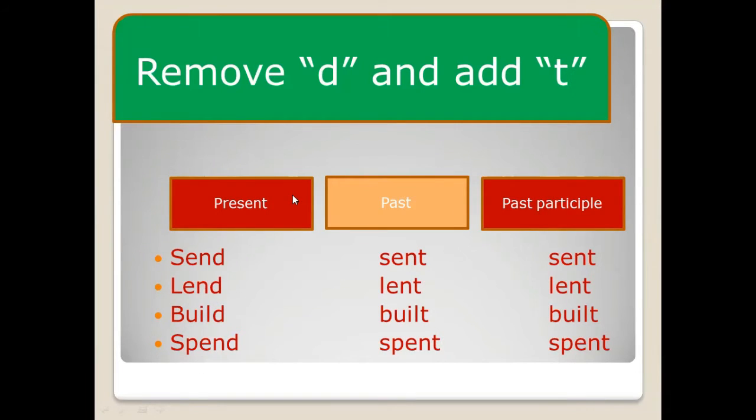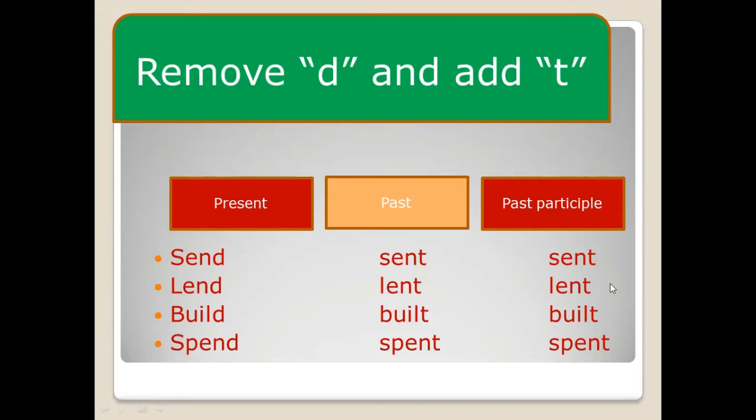With these verbs, the past tense is formed by adding T to the end of the base form. Here we have to remove D and add T. Here, send: we remove D, then add T. Send, sent, sent.